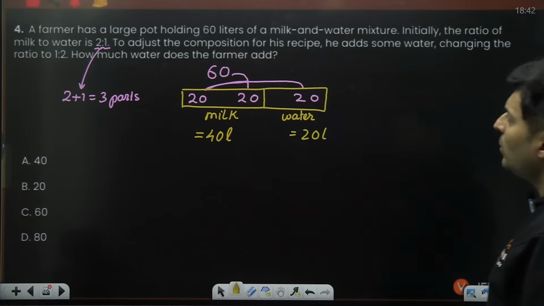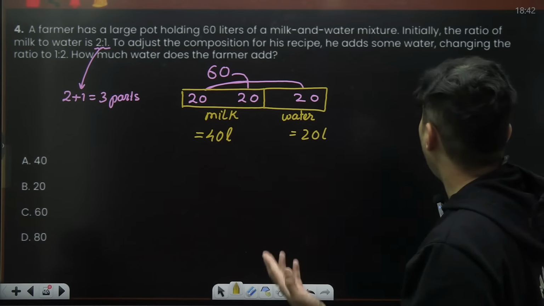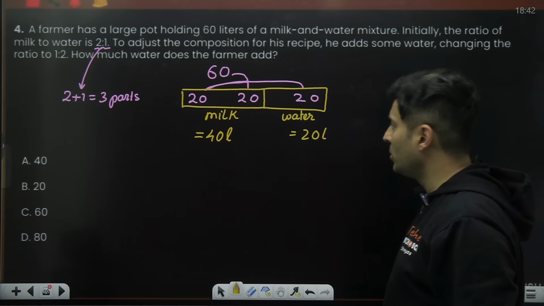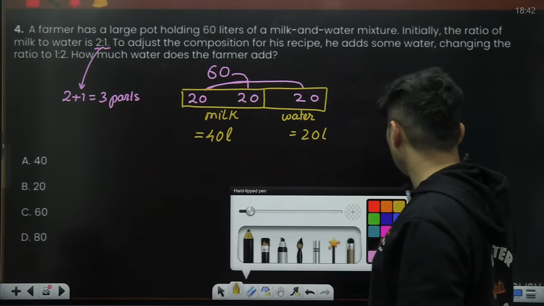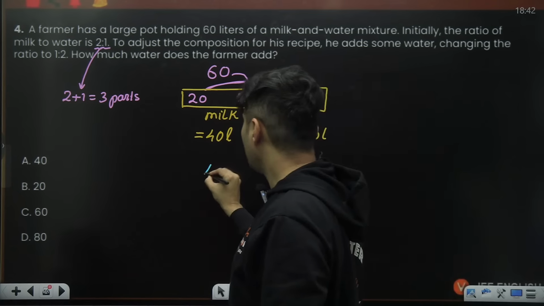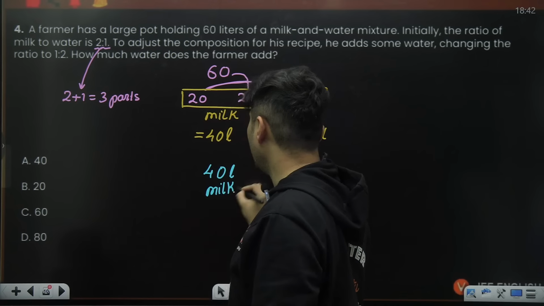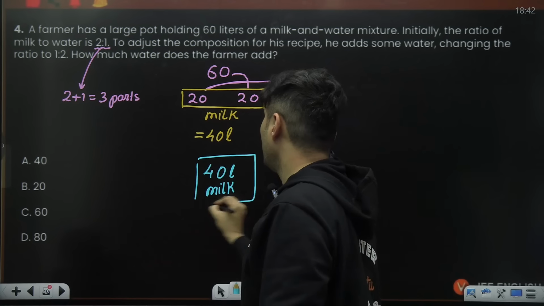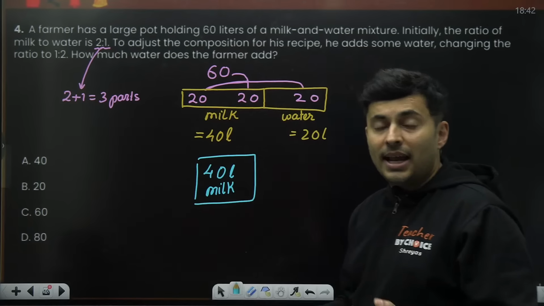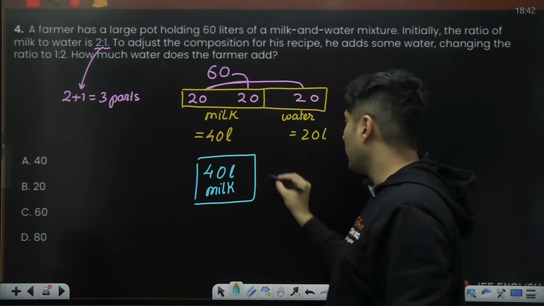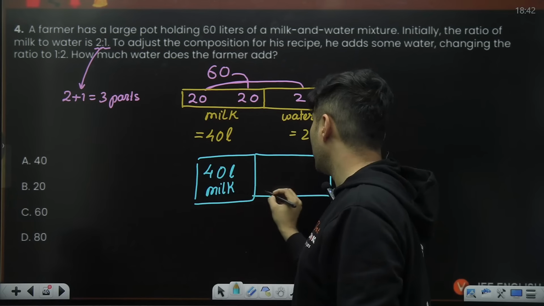Now you want to add some water to make the ratio 1:2. So if you want to make the 1:2 ratio, what will you need to do? From 40 liters of milk, you will need 80 liters of water. Then it will be 1:2 ratio. Is that right?